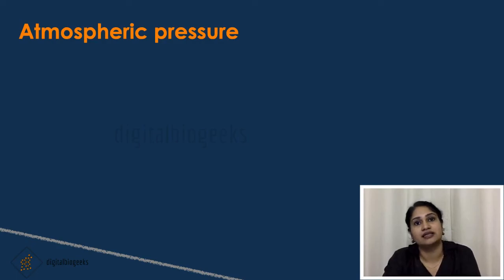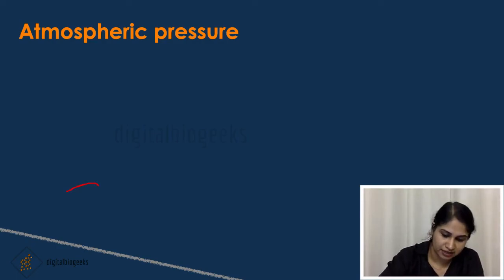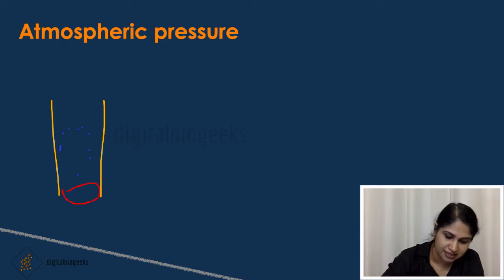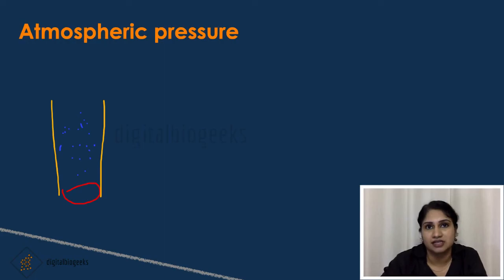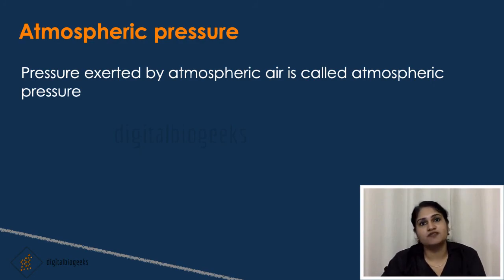That is called the atmospheric pressure. If you imagine a unit area and place a cylinder over that, then the weight of the air inside that cylinder is called the atmospheric pressure. The pressure exerted by atmospheric air is called atmospheric pressure.